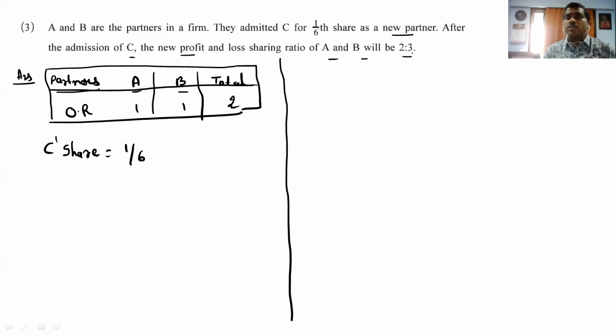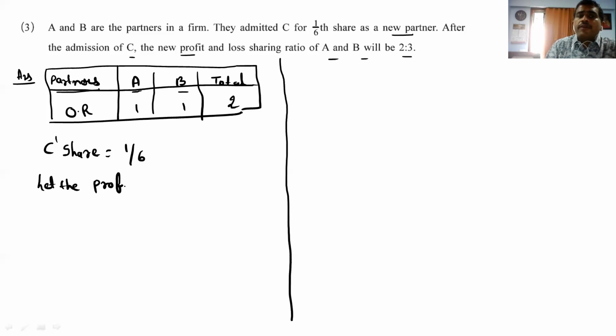The new ratio is also given to us. So now let's see how to do this. Here no one is saying who will give the 1/6. C is to get a 1/6 share. Who will give, A or B? No one is saying. So in that case, you know what to do?